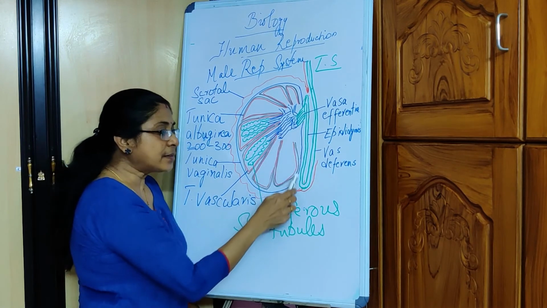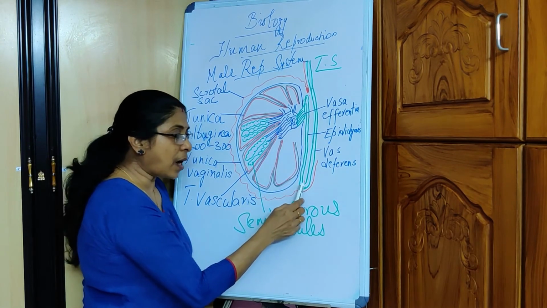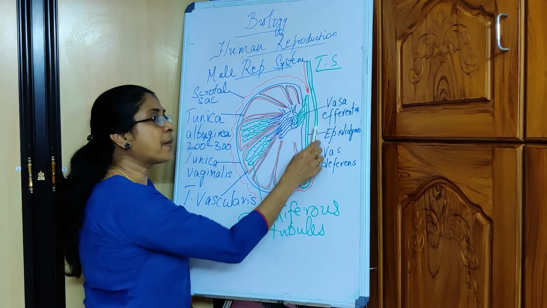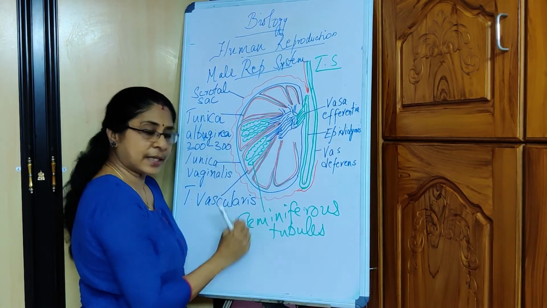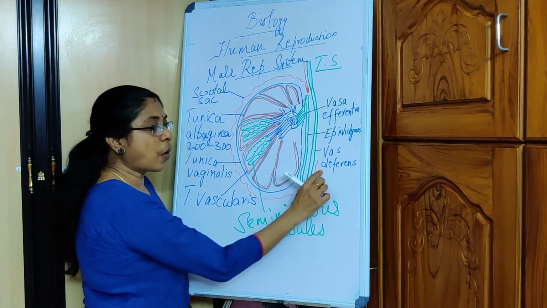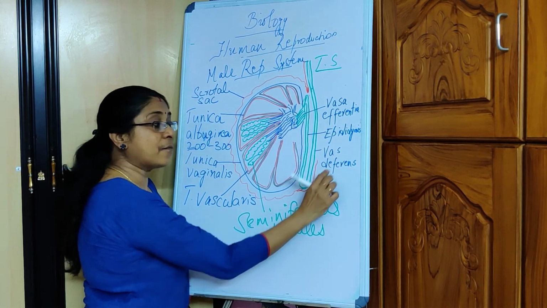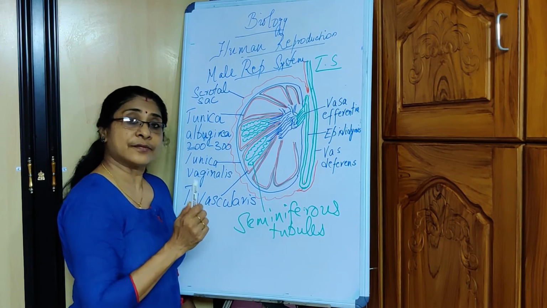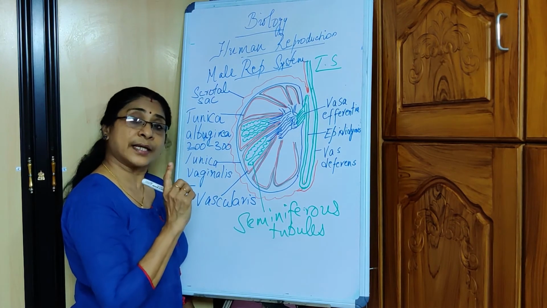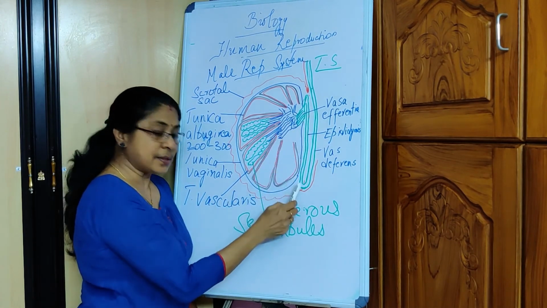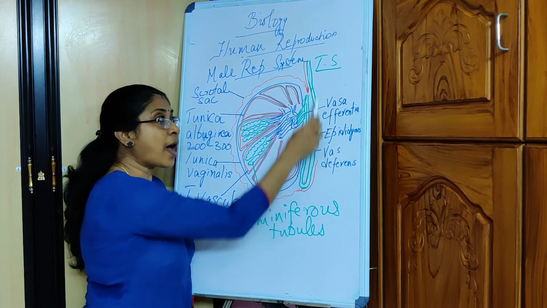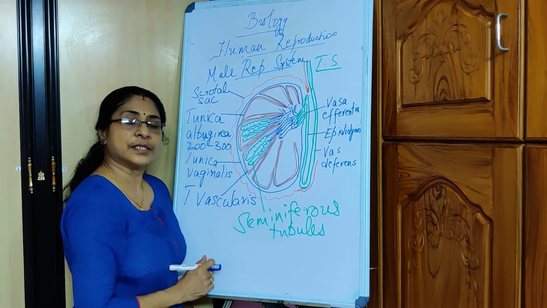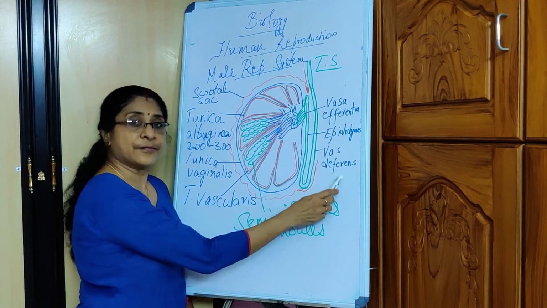The epididymis in turn continues up back into the abdominal cavity as a long tube called the vas deferens. We have already learned about the vas deferens. It is part of the spermatic cord.